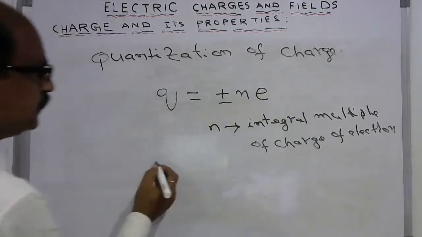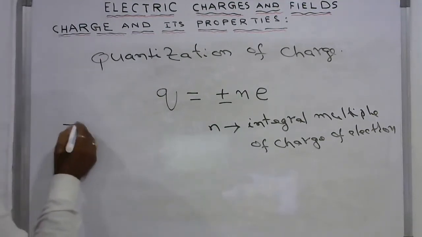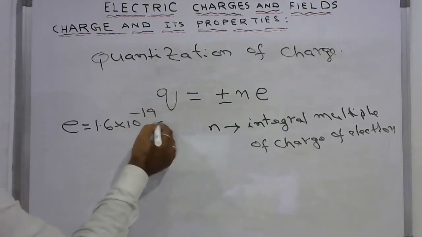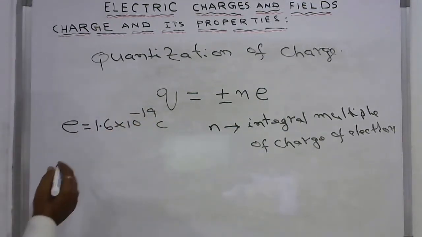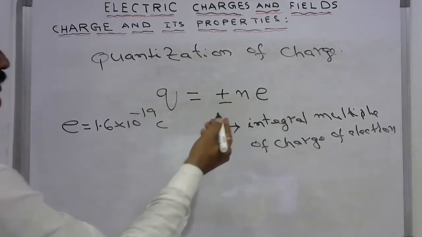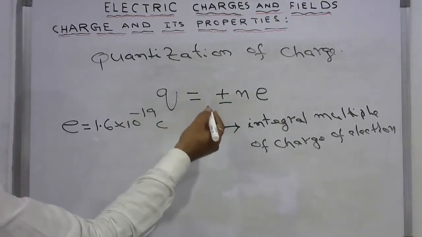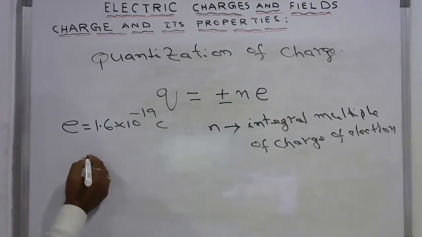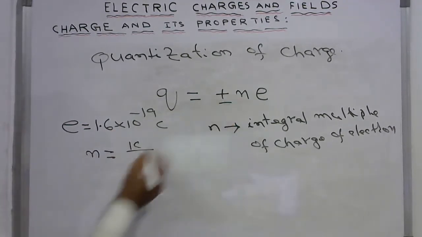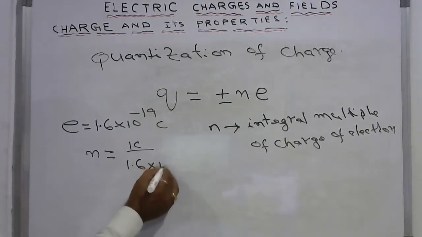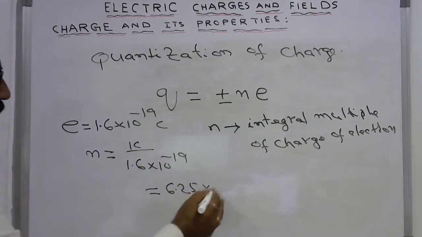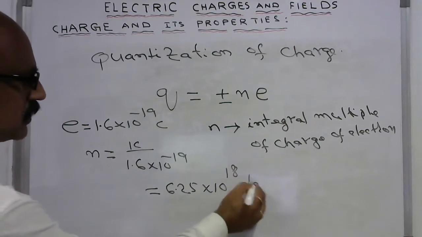For example, the charge of an electron is 1.6 into 10 power of minus 19 coulombs. Suppose you want to find the number of electrons required in 1 coulomb of charge. The number of electrons is 1 coulomb divided by the charge of the electron, 1.6 into 10 power of minus 19, which is equal to 6.25 into 10 power of 18 electrons.